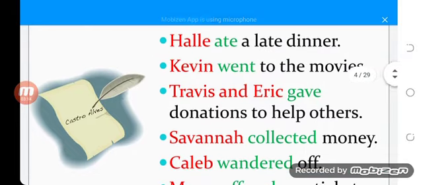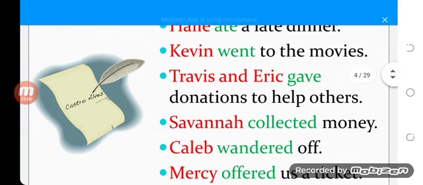So here it is cleared with the examples. Hale ate something. It is clear that he is eating. Kevin went. The sense is complete. The thought is complete. Travis and Eric gave. They gave something. The sense is clear. It does not need "donation to help others." Savannah collected money. Savannah collected. The sense is clear.